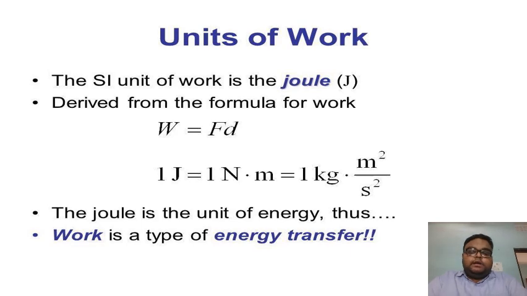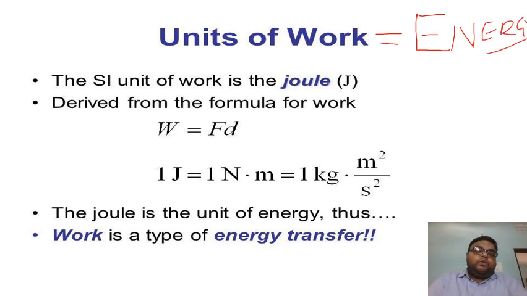Now students, we will study the unit of work. The unit of work will also be the unit of energy, because energy is nothing but the capacity of doing work. We know that the work done can be represented by W equals F times d, so W equals Fd.